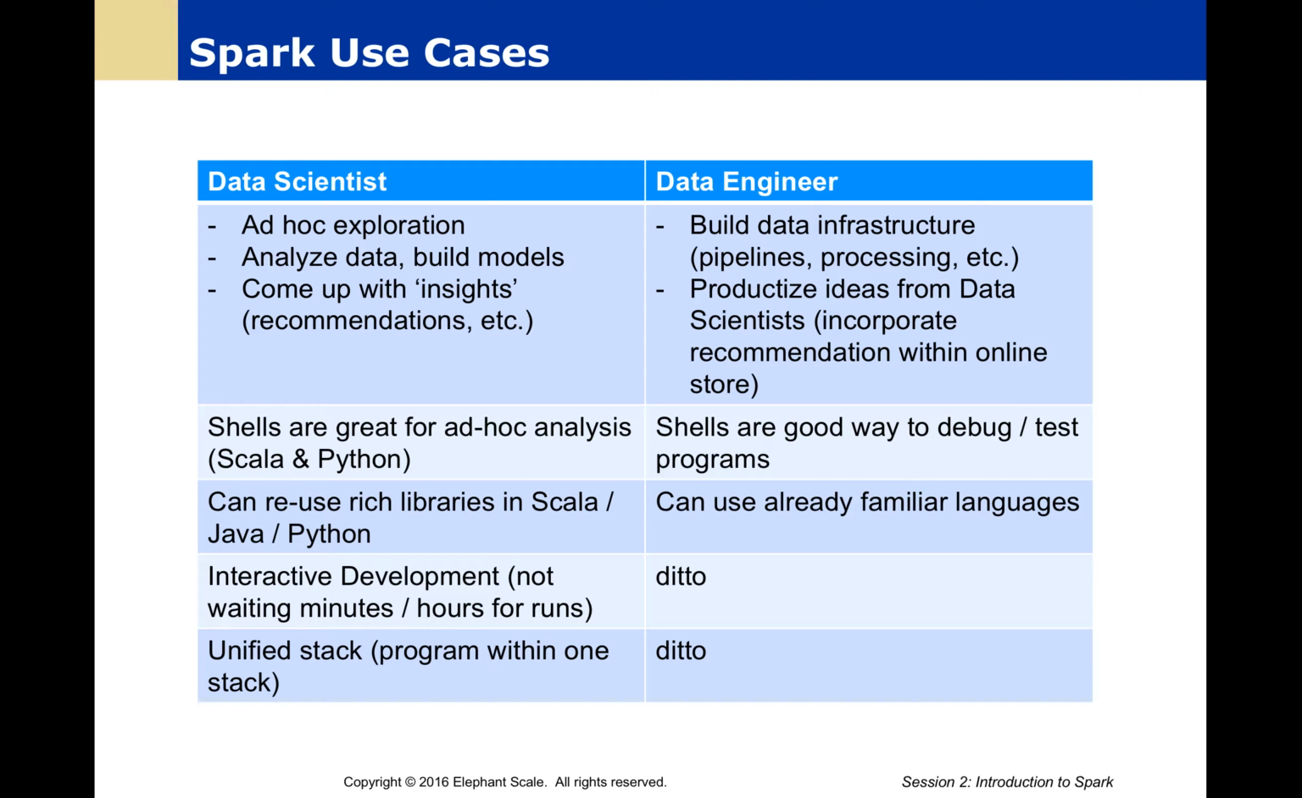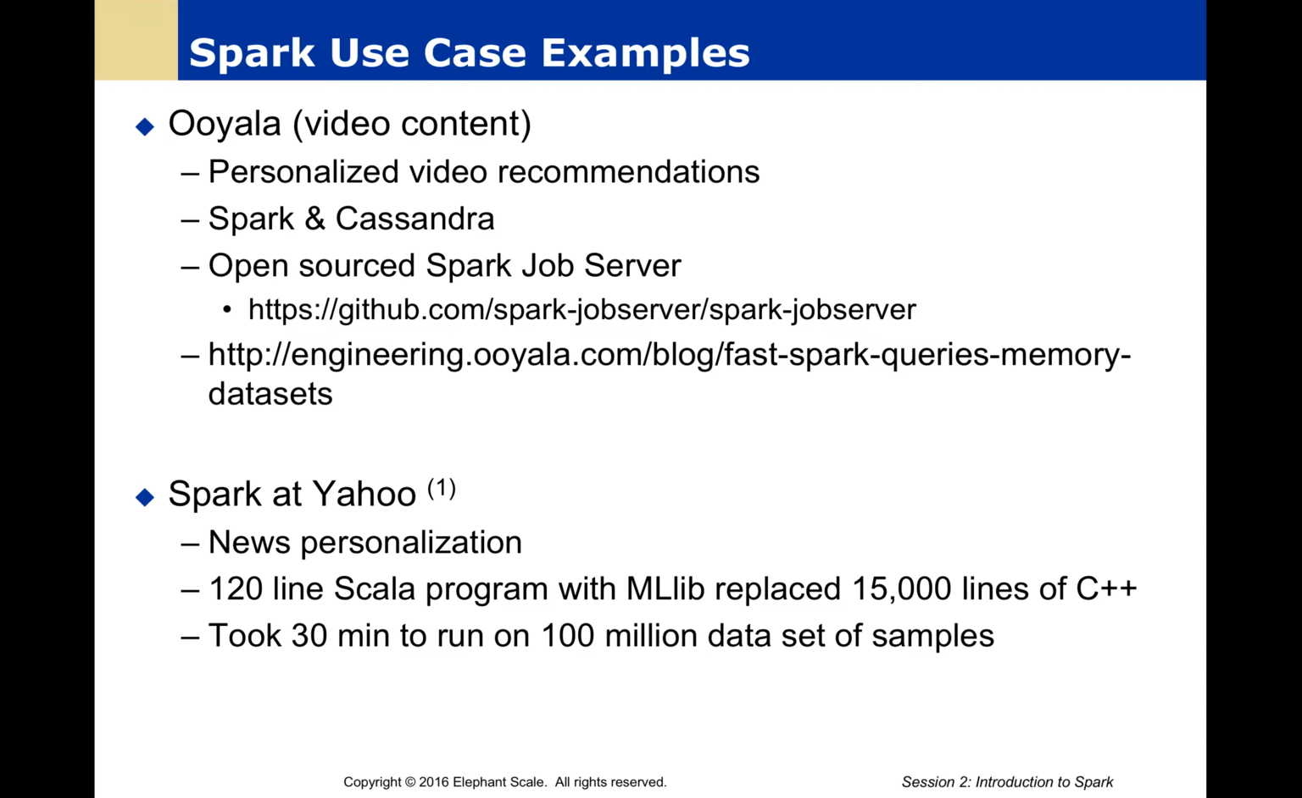We're going to be building the infrastructure for data pipelines and processing and all of that. Some of the use cases that we have here are Uyala, which is for video content. They are using Spark and Cassandra together for doing personalized video recommendations. Yahoo, of course, is a pioneer in the area of big data. They are using Spark for news personalization, and they're using MLlib for machine learning.